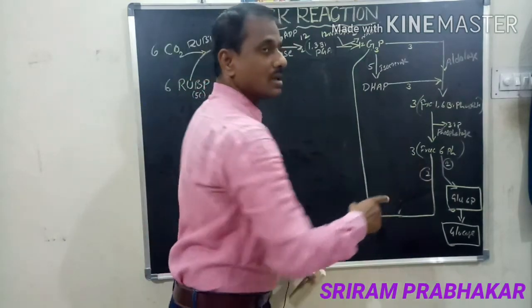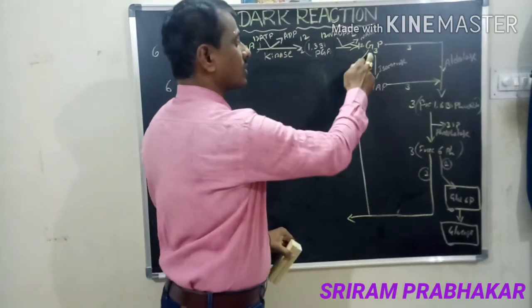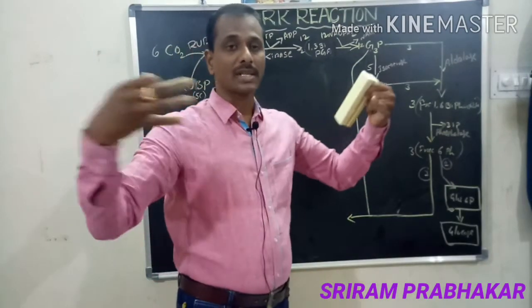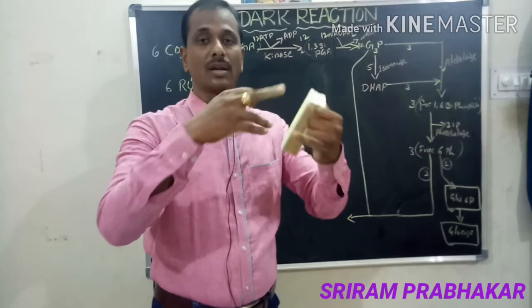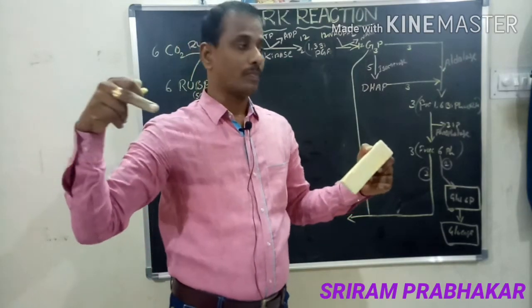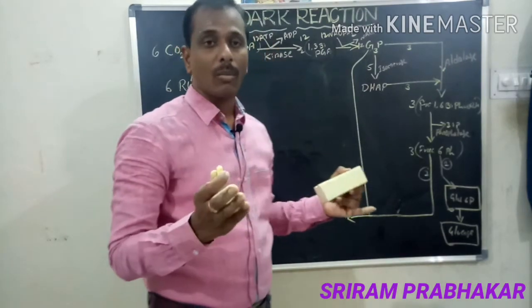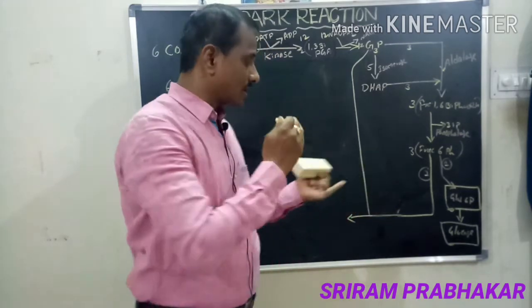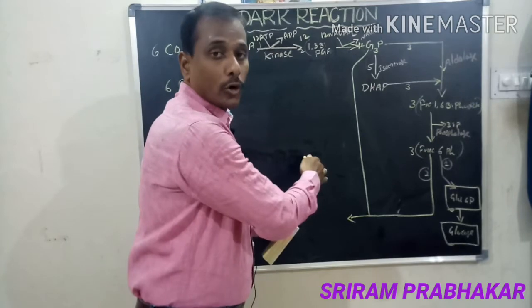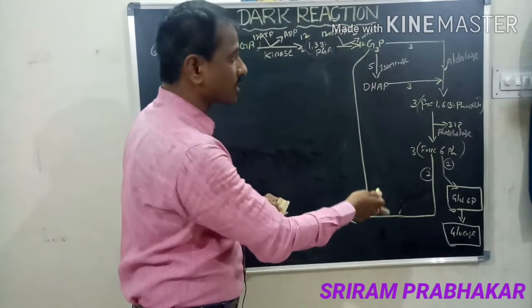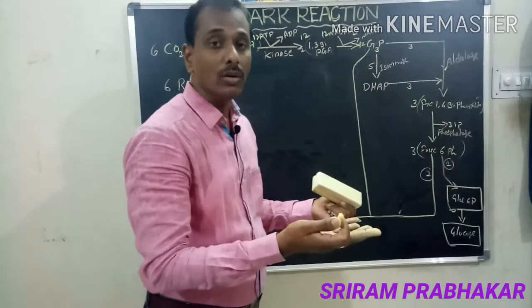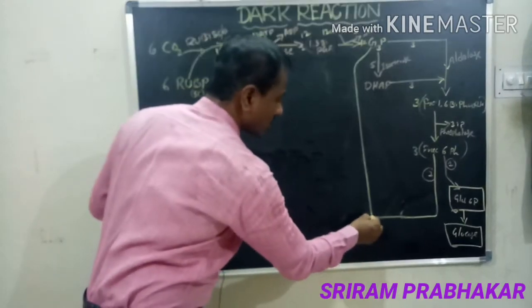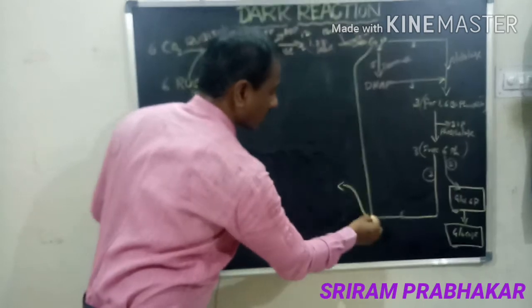Fructose is a 6 carbon compound. G3P is a 3 carbon compound. 6 carbons plus 3 carbons will be linked as a 9 carbon compound. But a 9 carbon compound is not stable. So it is divided into 5 plus 4. 6 plus 3 can divide into 5 plus 4. That means it can change into two types of products here.